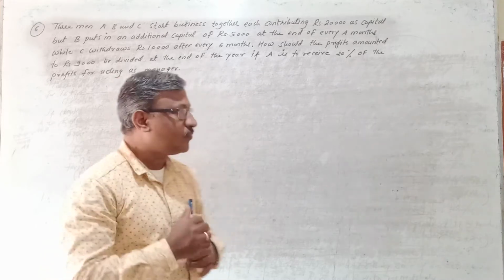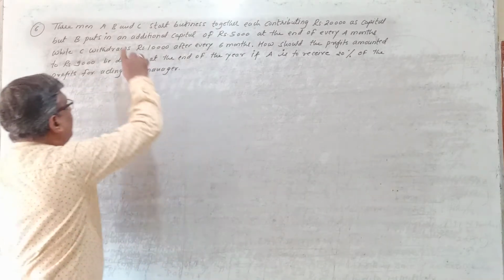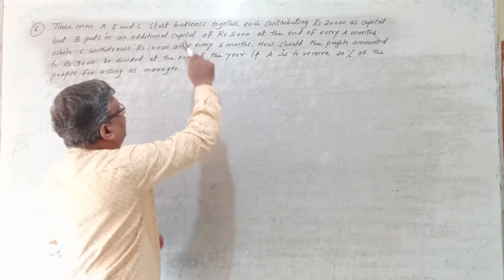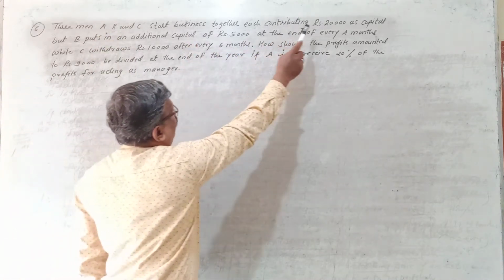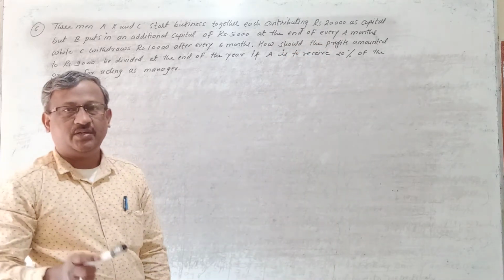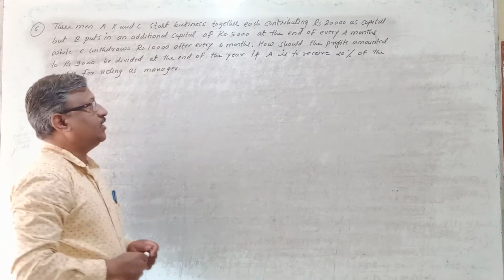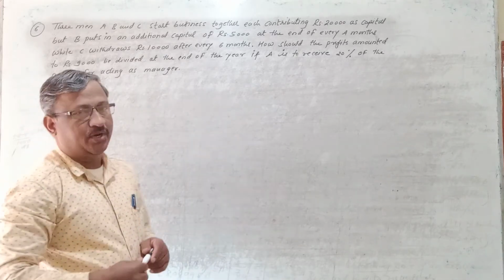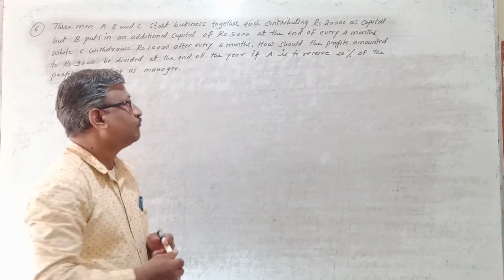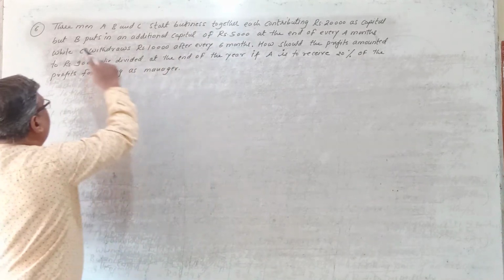Yeah. So here, how many partners are there? Three partners, A, B and C, and they have started the business by contributing rupees 20,000 as capital by each partner. So every partner has contributed how much? 20,000, 20,000 and 20,000. Their capitals are the same here. So what has happened here?